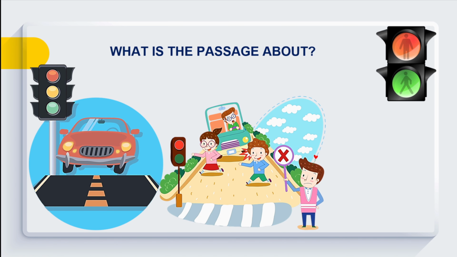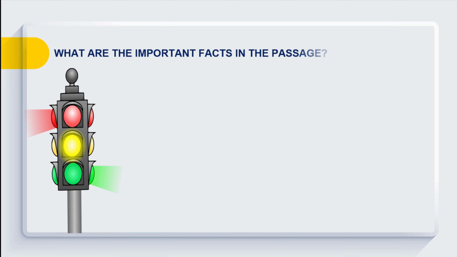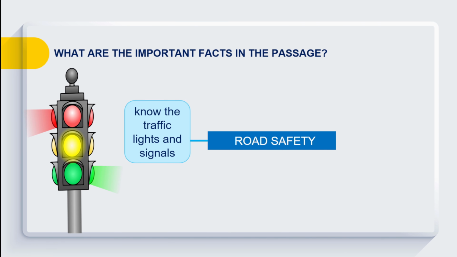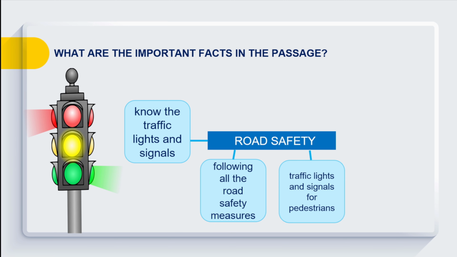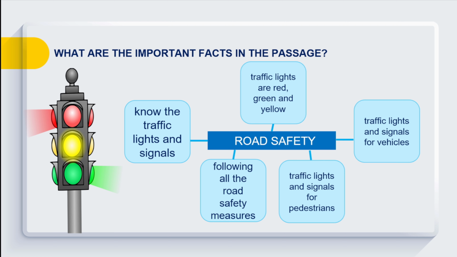What is the passage about? The passage is about road safety. What are the important facts about road safety? Know the traffic lights and signals. Following all the road safety measures. Traffic lights and signals for pedestrians. Traffic lights and signals for vehicles. And traffic lights are red, green and yellow.